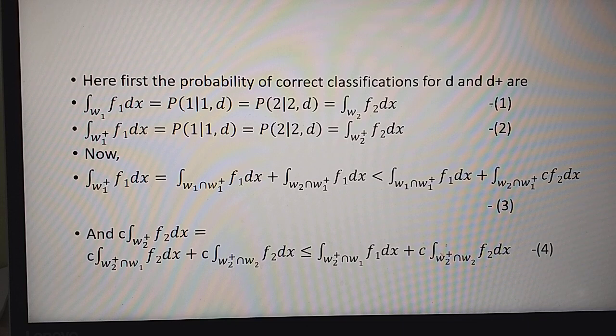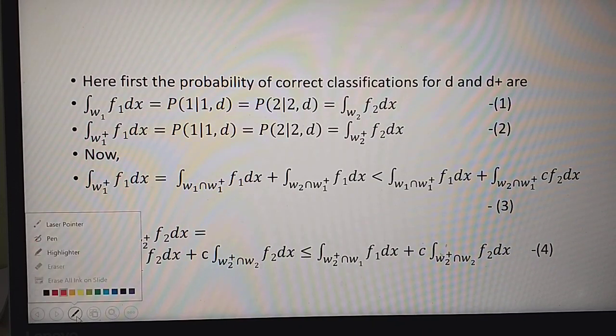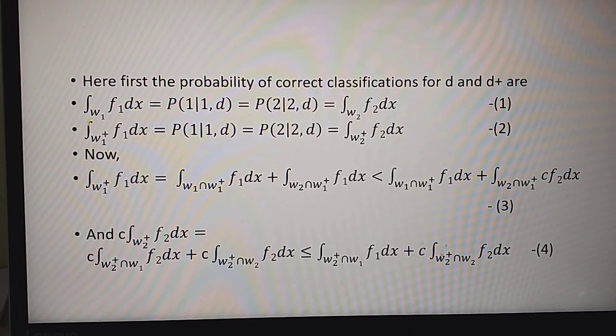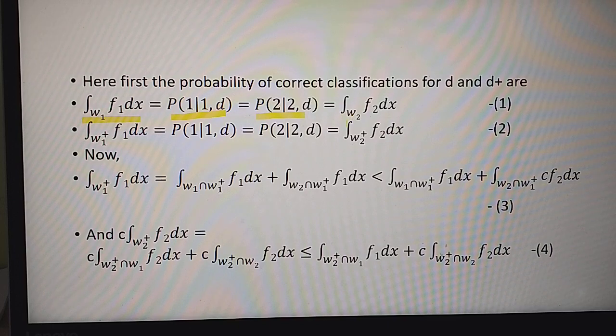There is a lot of algebra, which will look a little deeper, but it is not very difficult. Here first are the probabilities of correct classification for D and D+. The probability of correct classification P11(D), and P22(D) is the integral of f2 in the region W2.